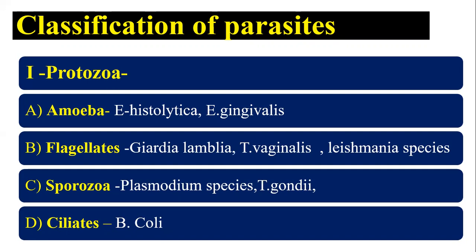So parasitology has protozoology and helminthology. Under protozoology, we have amoeba, flagellates, sporozoa, and ciliates. So these are the 4 classes of protozoans.